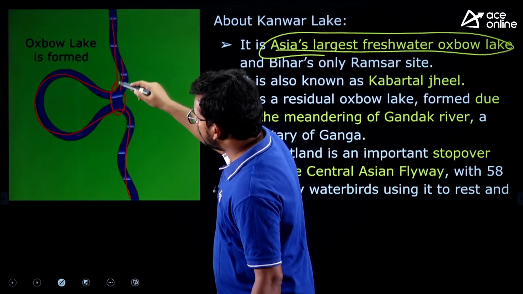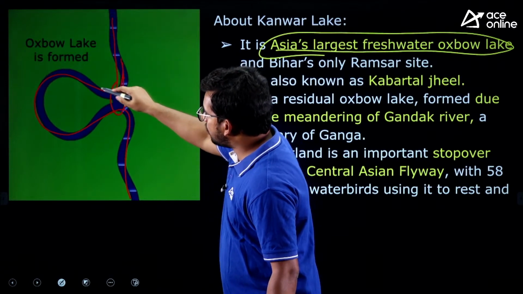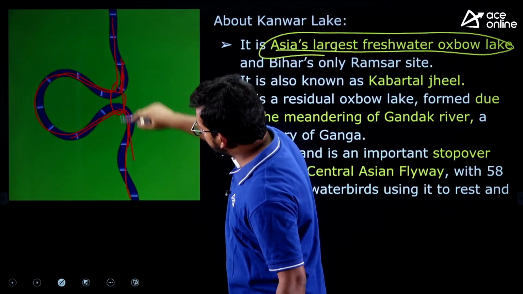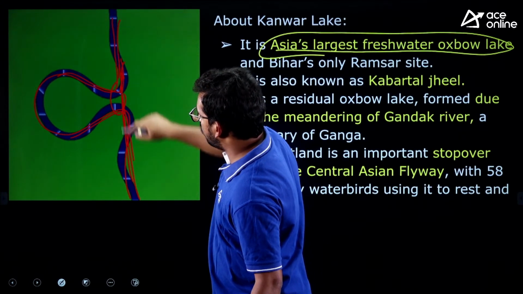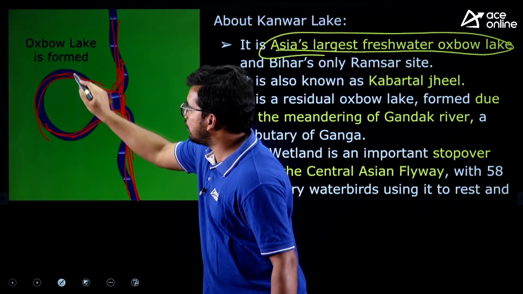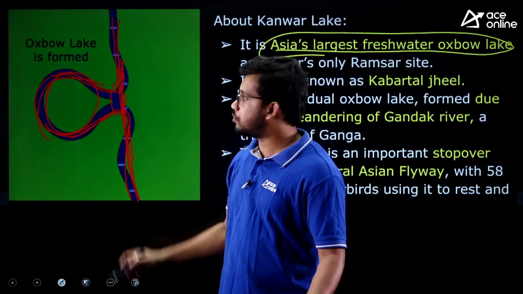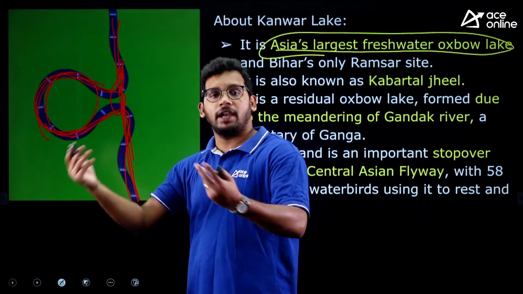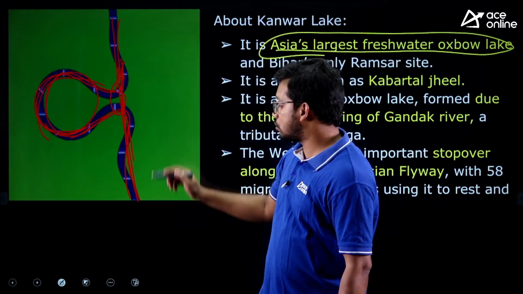So the river, which was coming and going till this side and coming back, will now flood directly from this region. So the river got straight, and this path was left over and became the lake. The water has settled here for many years, and now it became a lake. Those are called oxbow lakes.